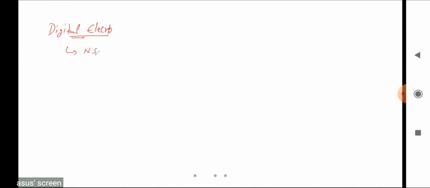Most of the time in STAT or PGD they ask questions from that number system, and another thing they ask questions from is gates and simplification.